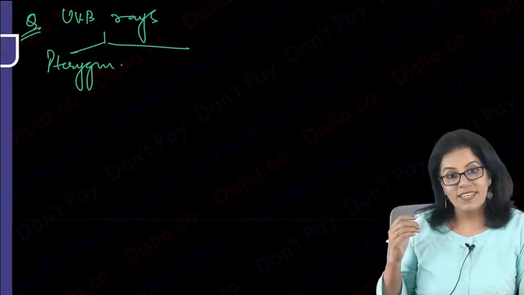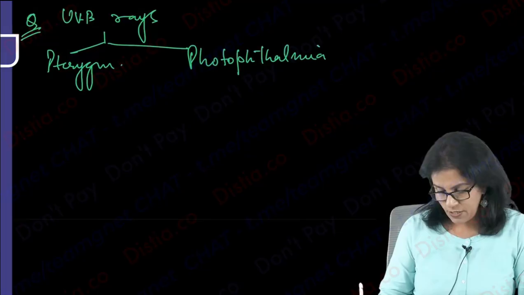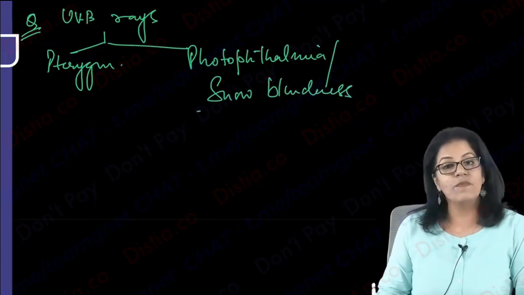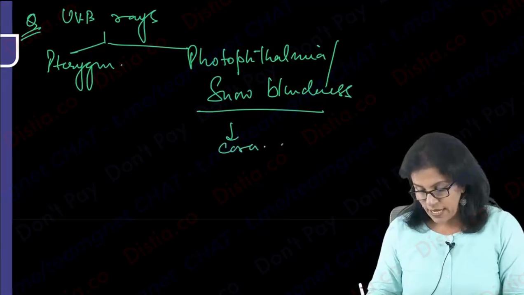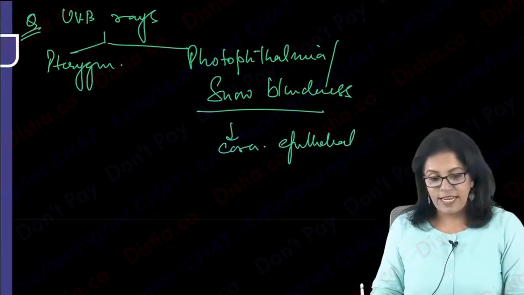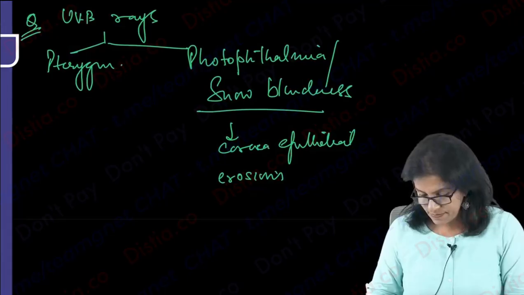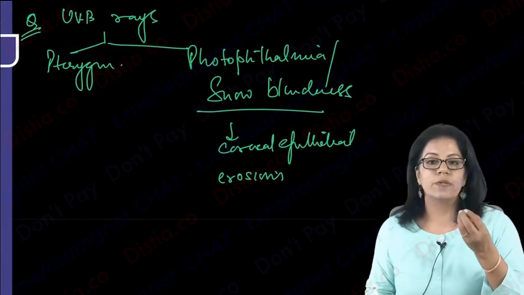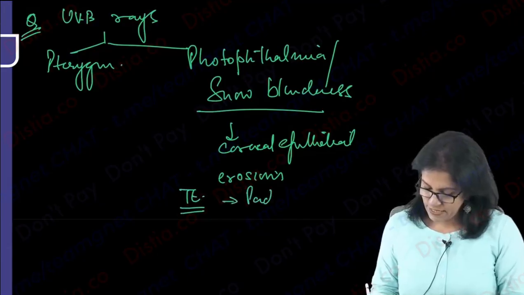UVB can lead to snow blindness, which is called photophthalmia. Why do you call it snow blindness? Because when you're in the snow, the UVB will be reflected from the snow and injure your eye. What it causes is corneal epithelial erosions. So simple treatment is pad and bandage with antibiotic ointment.